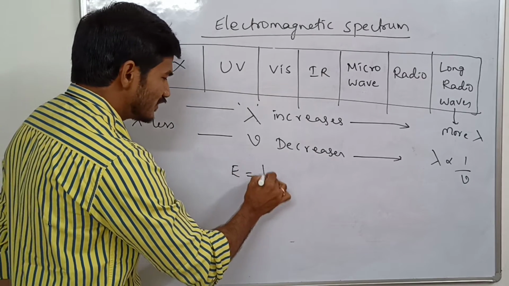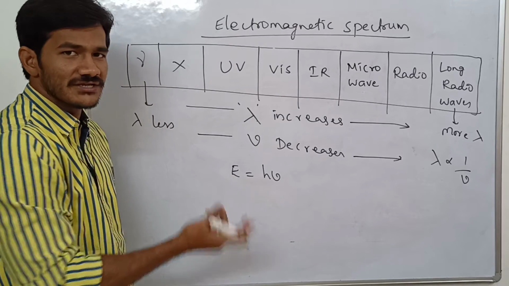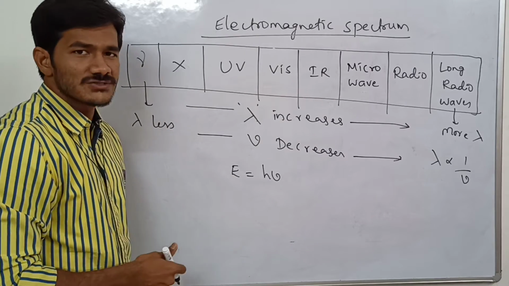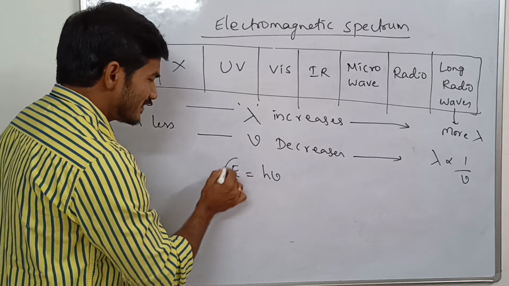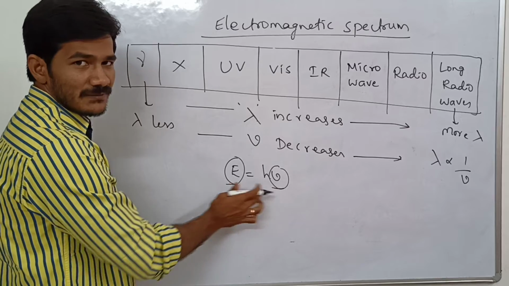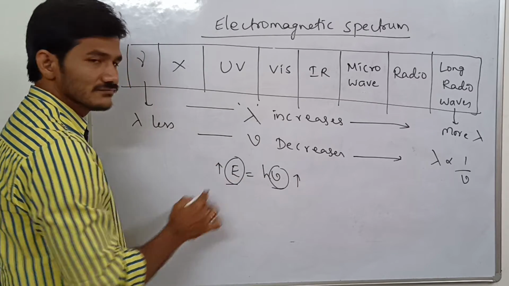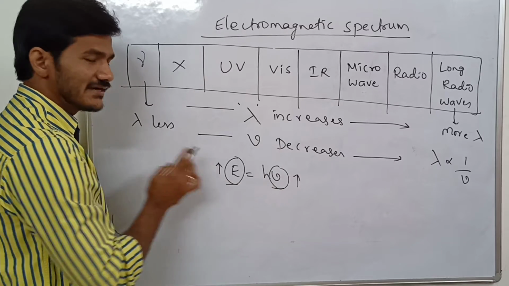Energy is equal to h nu. After this topic, next I will explain the E equals h nu relation. This comes under Planck's quantum theory. Frequency and energy are directly proportional to each other. When frequency is more, energy is more. When frequency is less, energy is less.